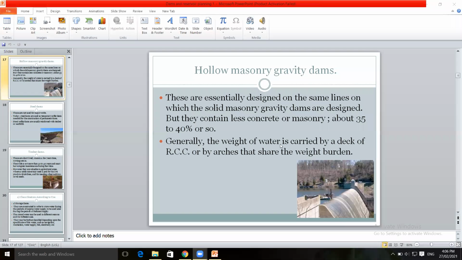Generally, the weight of the water is carried by the deck of RCC or by arches that share the weight burden. Weight of the water will be carried by the RCC deck. That is shown in this image. See this hollow masonry gravity dam. Some of the differences between solid masonry gravity dam and hollow masonry gravity dam. Any difficulty?